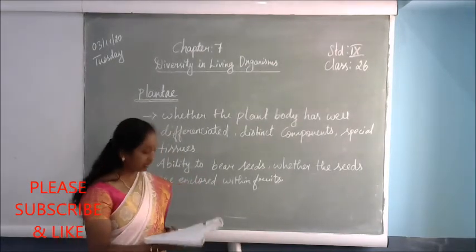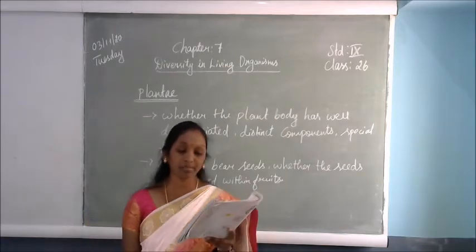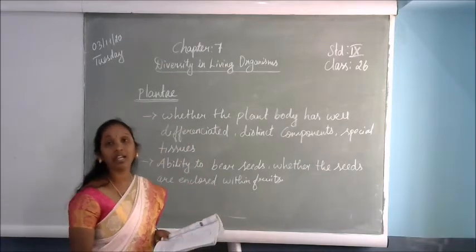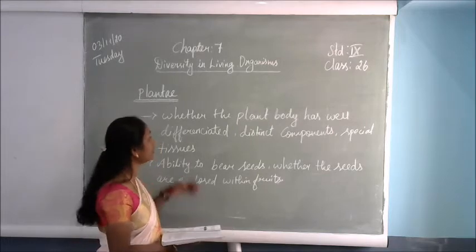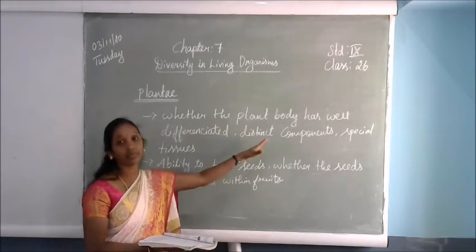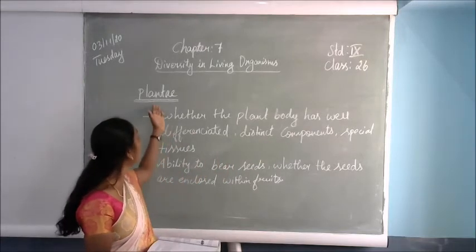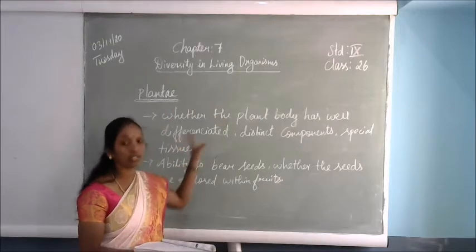Okay children, take out your textbook page number 85. The topic is plant day. So plant day means only about the plants. We discuss whether the plant has differentiation of body cells or not, and whether the seeds will be present or not. So the plant day means we will fully see about the plants.